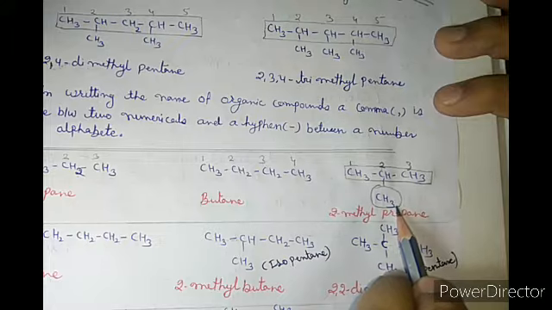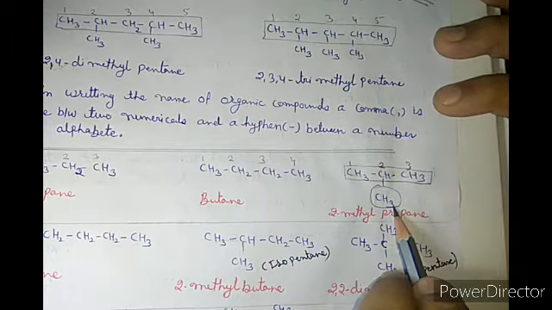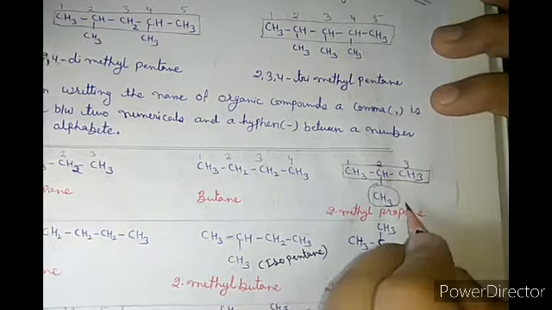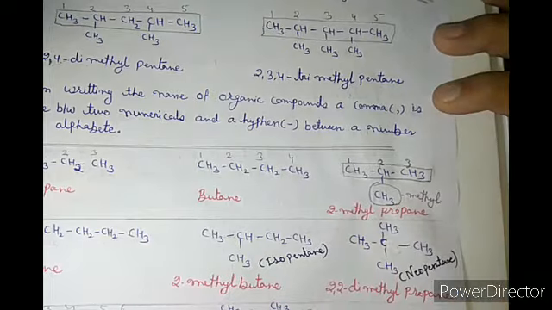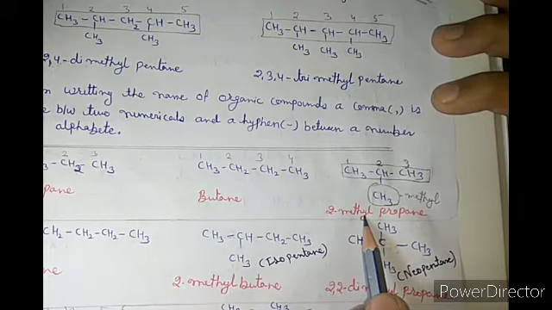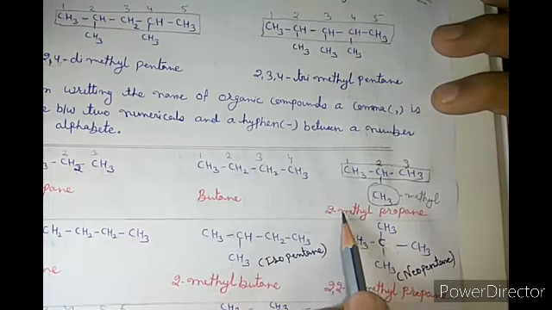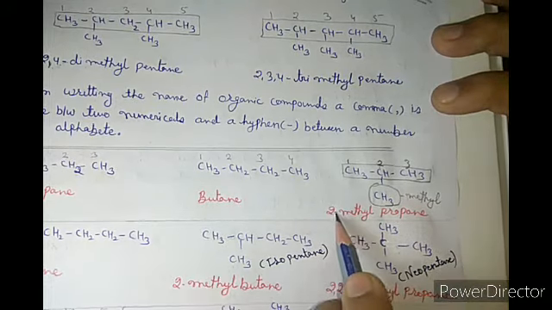The substituent is CH3, and you know that when CH3 is a substituent, it is known as methyl. On which carbon is it attached? Second. So its name is 2-methyl. Hyphen, there is no need to say the word hyphen in speaking, but in writing we use it.